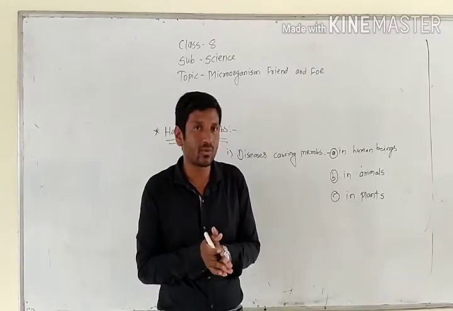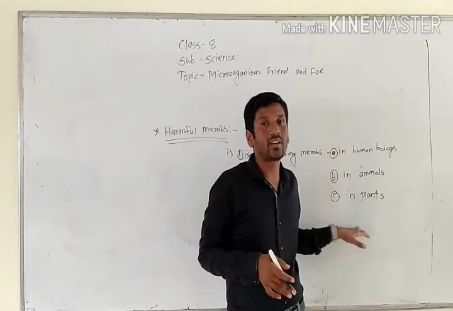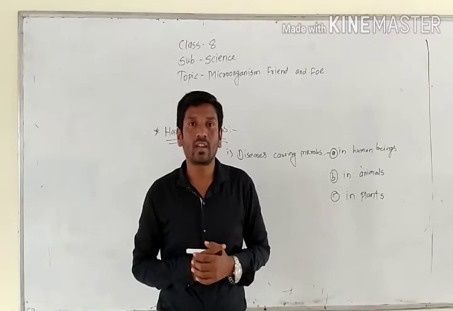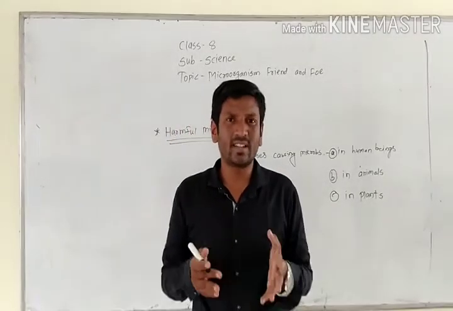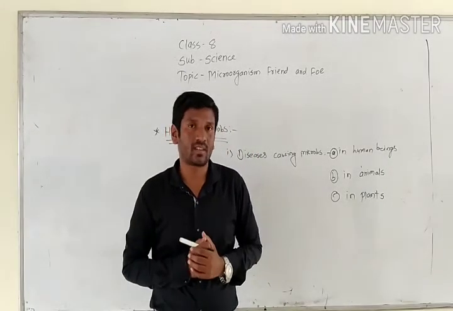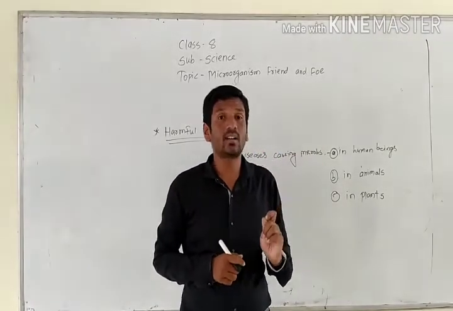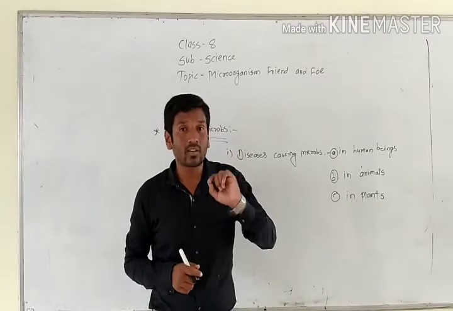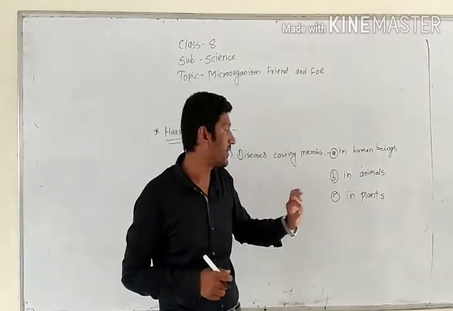So what type of microbes? Okay, they destroy the plants. The diseases such as red vein and wheat rust. Red vein, wheat rust, they are some kind of diseases which are caused by the microbes, and they affect the plants severely. Farmers cannot get a good yield of crops.